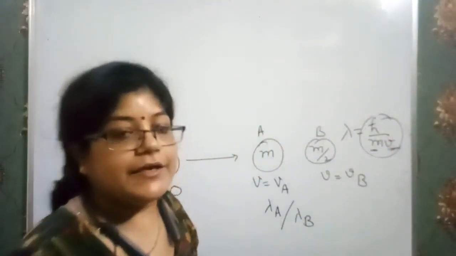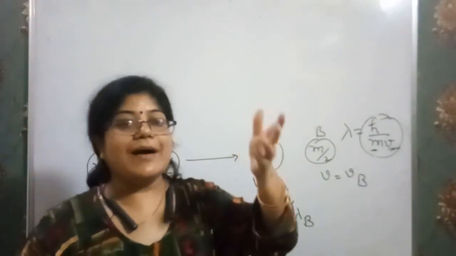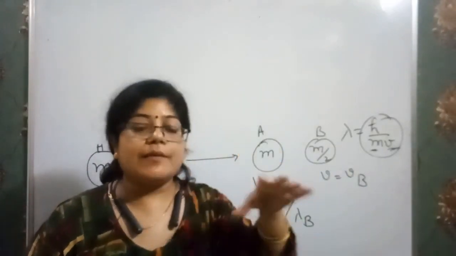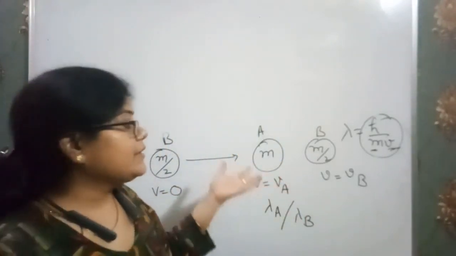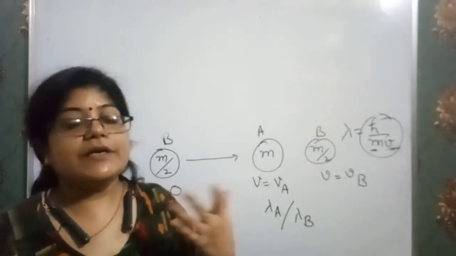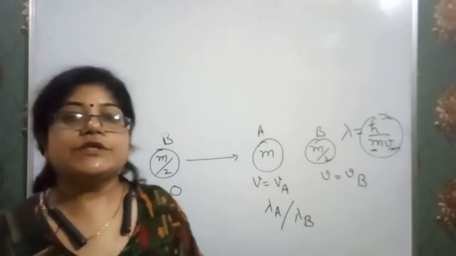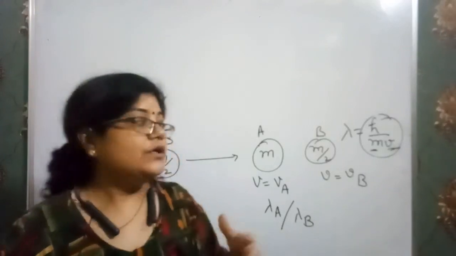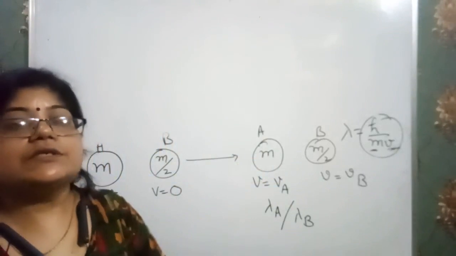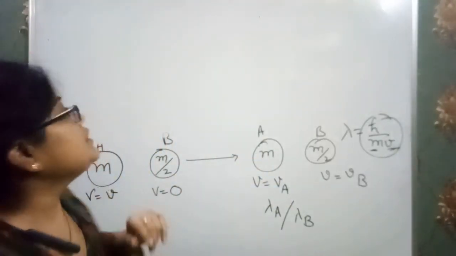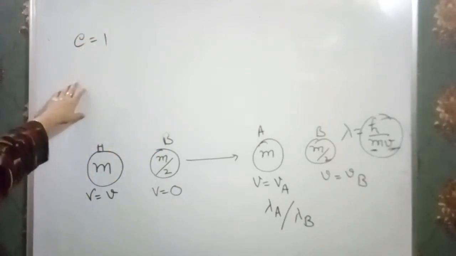For example, I throw a ball on the ground, it bounces back, and after some time its velocity will become 0. But in case of elastic collisions, its velocity will not become 0. That means coefficient of restitution is equal to 1. So in this case, it is given that the collision is elastic, that is, coefficient of restitution is equal to 1.